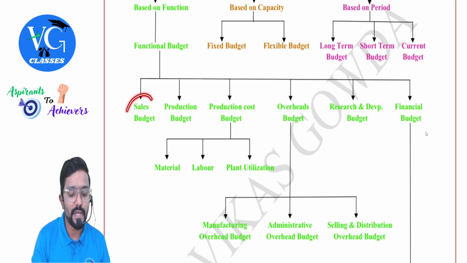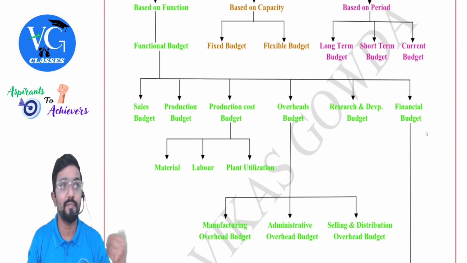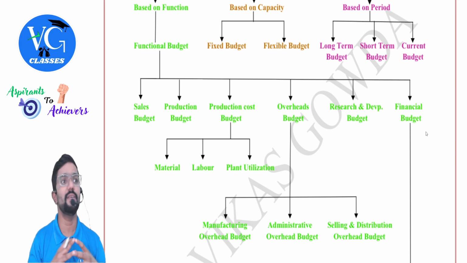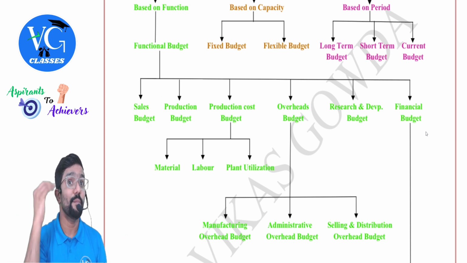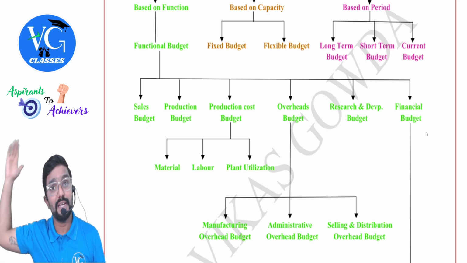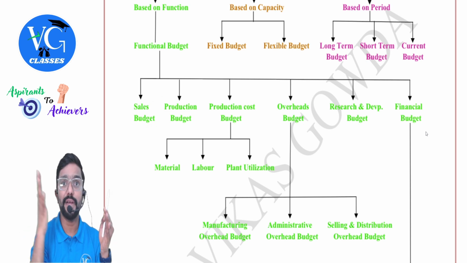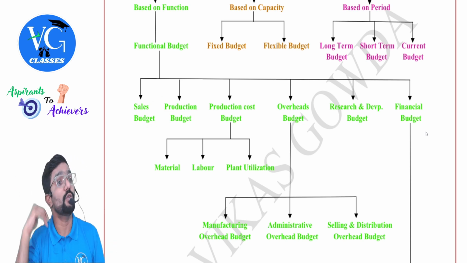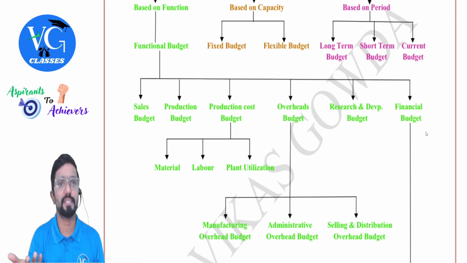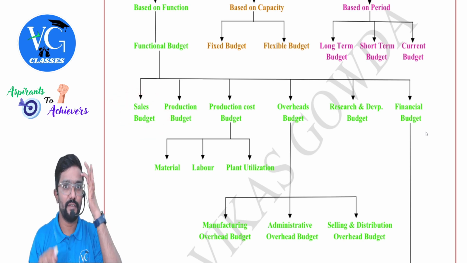Clear? First, we will do what? Sales budget. And for sales budget also, we will do a lot of research. We will consider external factors, internal factors, pricing, and we will decide. So if I want to sell more, maybe I will plan something like a discount offer. Or else maybe I will try to enter a new market or exports. Or else I am operating only in the south, now I am planning to go to the north or new states. So it can happen like that. Sales budget we will fix first.